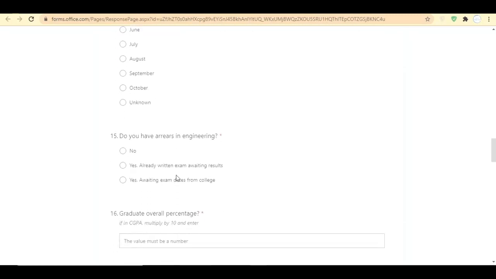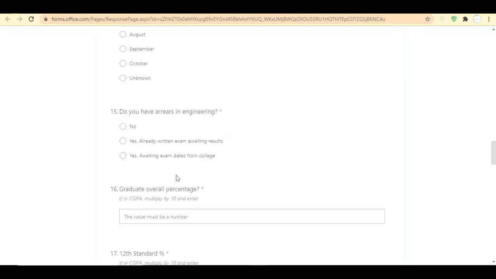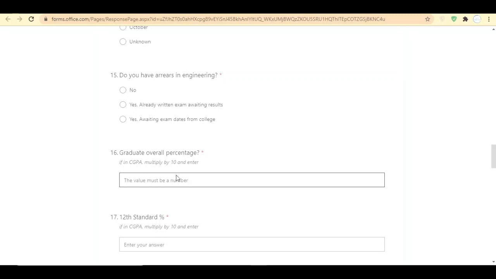In the 15th detail, they are asking, do you have any arrears in engineering? Please make sure of this point, guys. If you have any arrears or backlogs before you join Mindtree, they will not hire you or will send you back. So please make sure that you do not have any active backlog. If you have written your backlog exam and are waiting for the result, they have also given an option for that. As per your present condition, fill out this 15th detail.